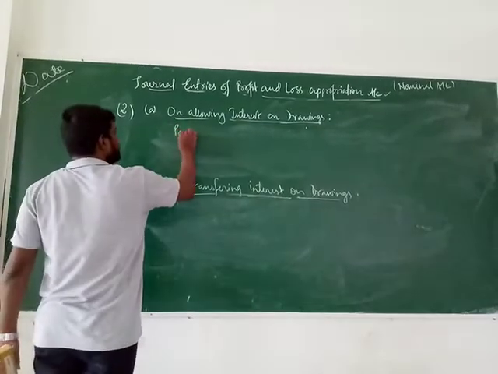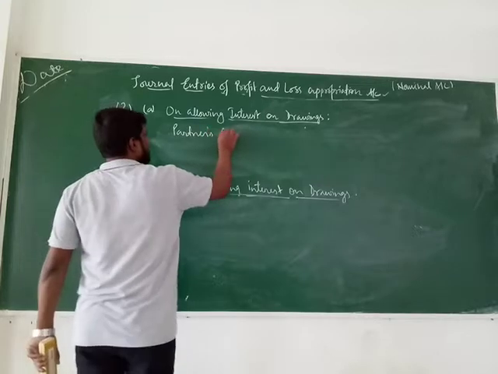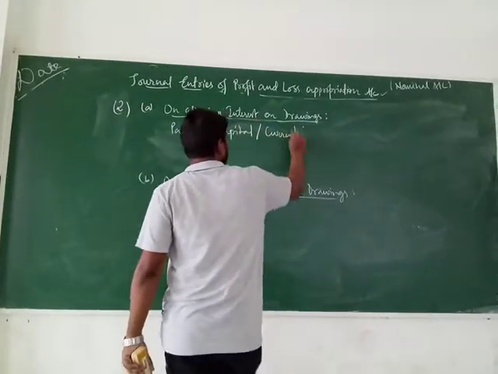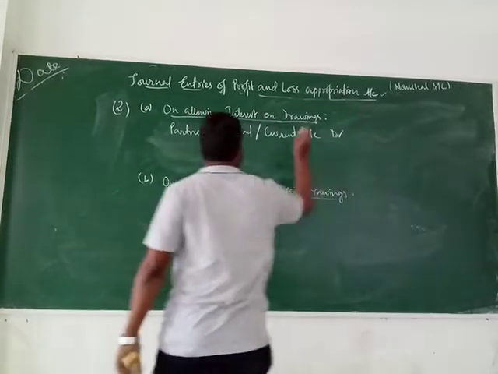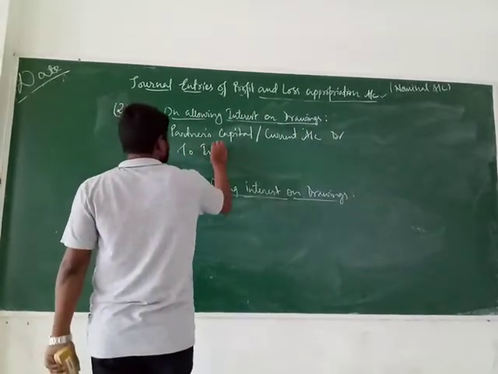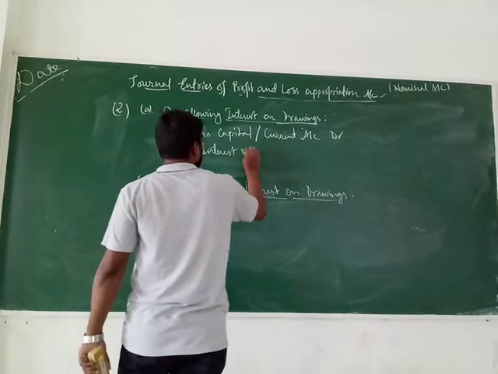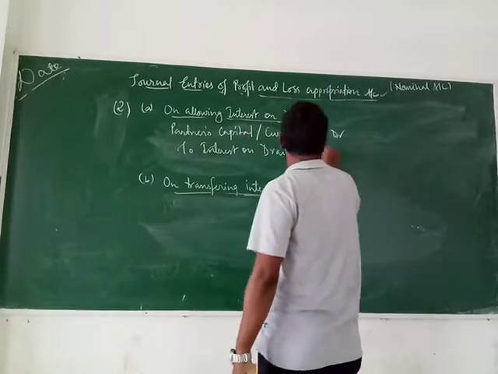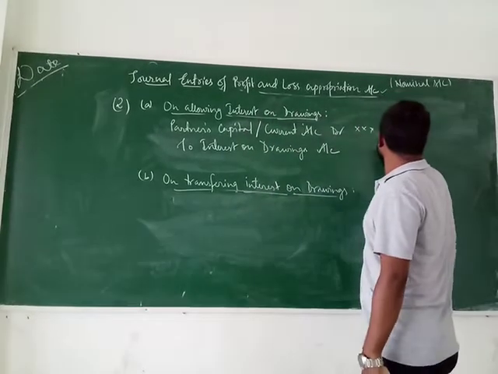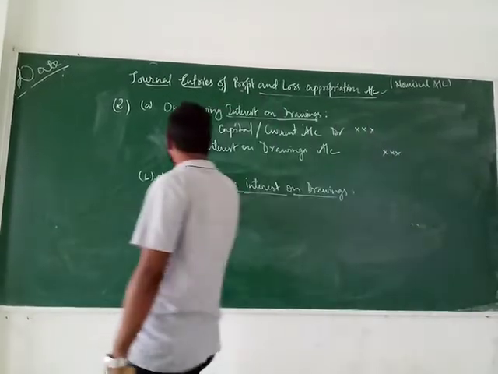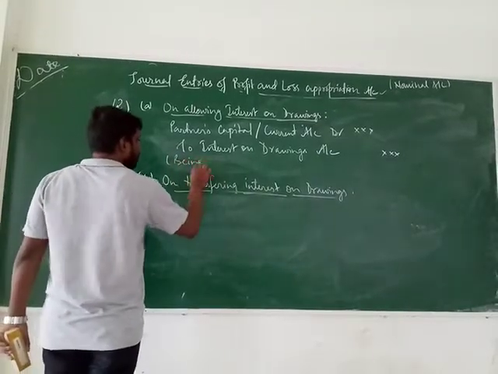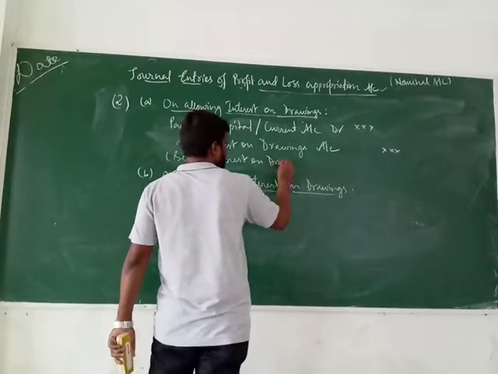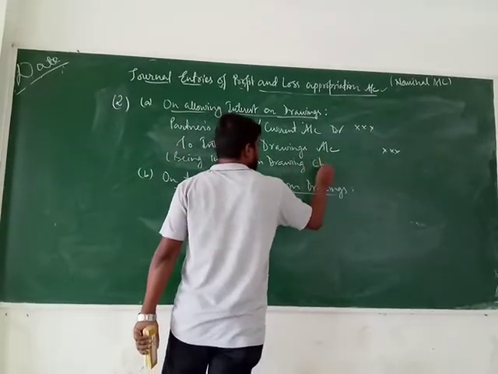Now partners' capital slash current account debited. Clear? To interest on drawings account. Okay. So here you write: being interest on drawings charged. Clear?